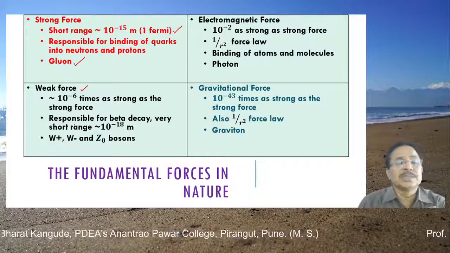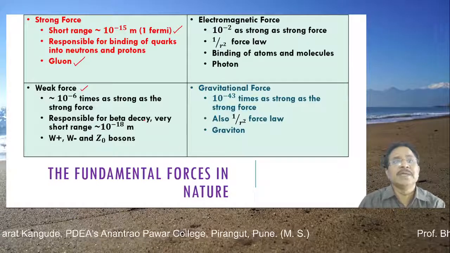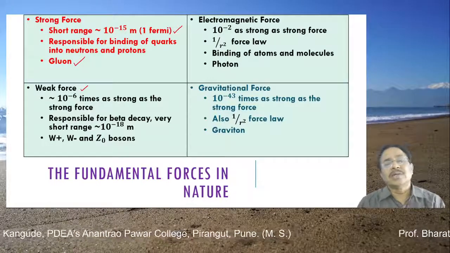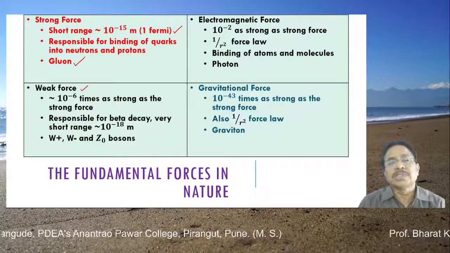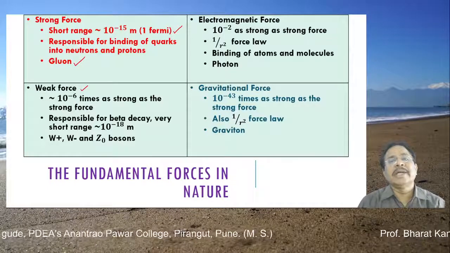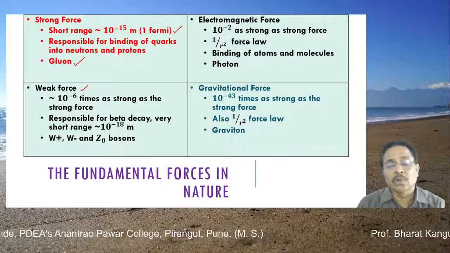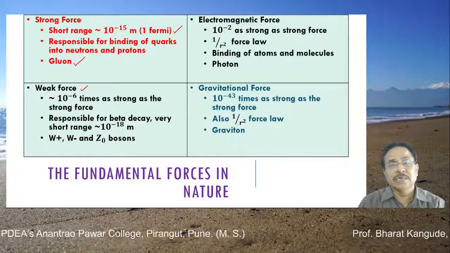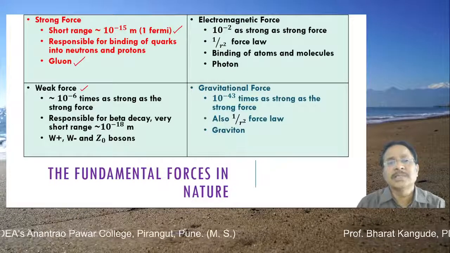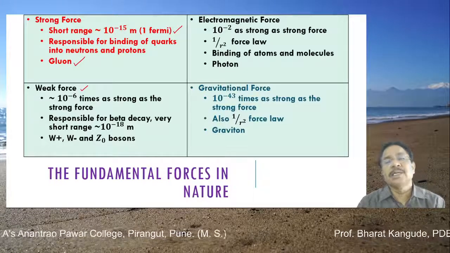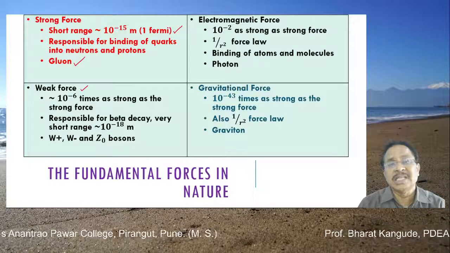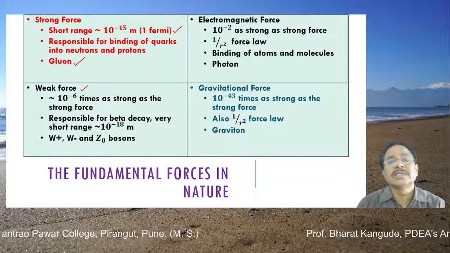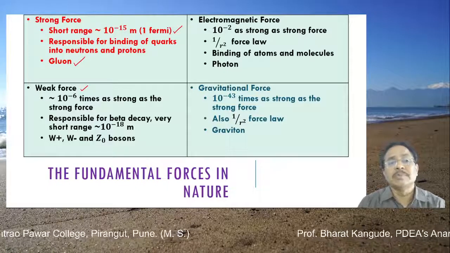Then this force is responsible for beta decay. Beta decay is one of the phenomena wherein the electron comes out from the nucleus. In that particular process, one of the neutrons gets converted into a proton, and the electron is not allowed to remain inside the nucleus, as it does not possess certain qualities. For example, the energy of that electron is always much less than required to remain inside the nucleus. That's why this electron is easily thrown away, and that is our beta decay.